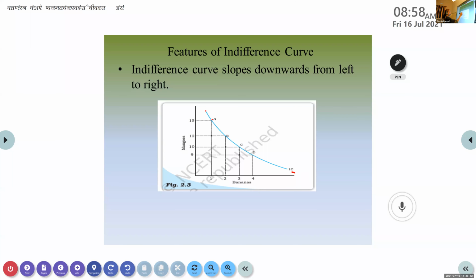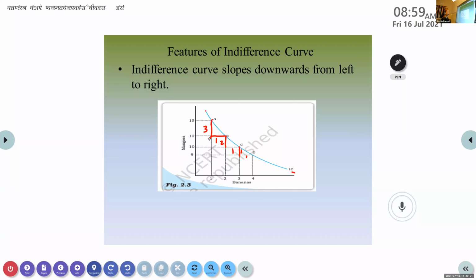Here we are sacrificing 3 and here we are to get 1. As we go to the next one, banana, here we are sacrificing only 2. As we go to the next one, we are sacrificing only 1 here to get 1 more. So what happens here, the rate of substitution, you can see it is going on reducing. That is why the indifference curve has a downward sloping shape. Okay, so the first feature is that indifference curve slopes downwards from left to right.